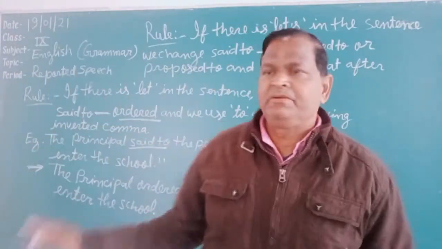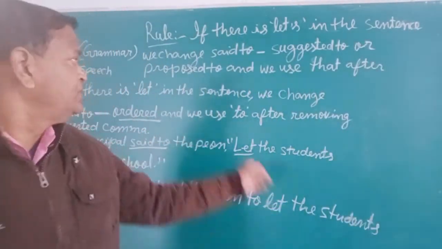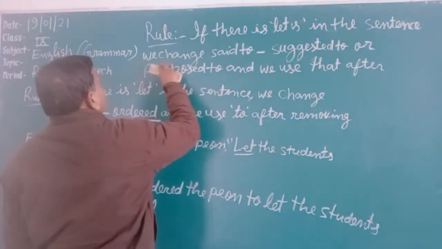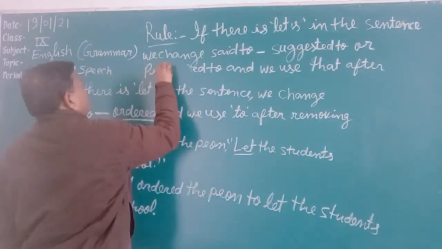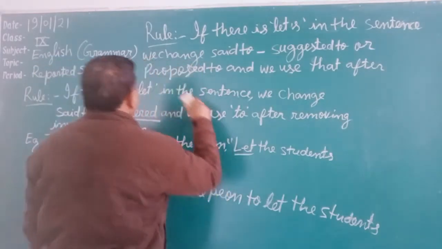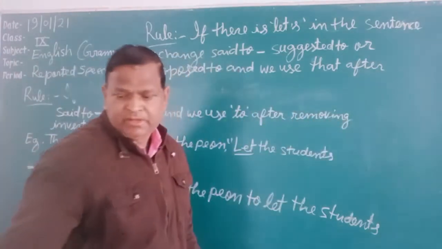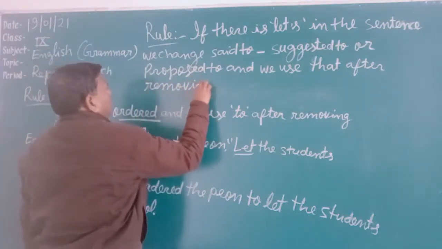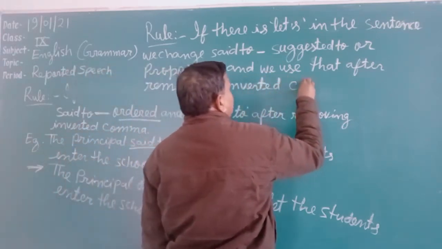After this rule I am going to rub this. Please write down this rule, then I will go forward. First of all, write this one, then I will tell you more. One line I am going to rub here. We change said to into proposed to, and we use that after removing the inverted comma.